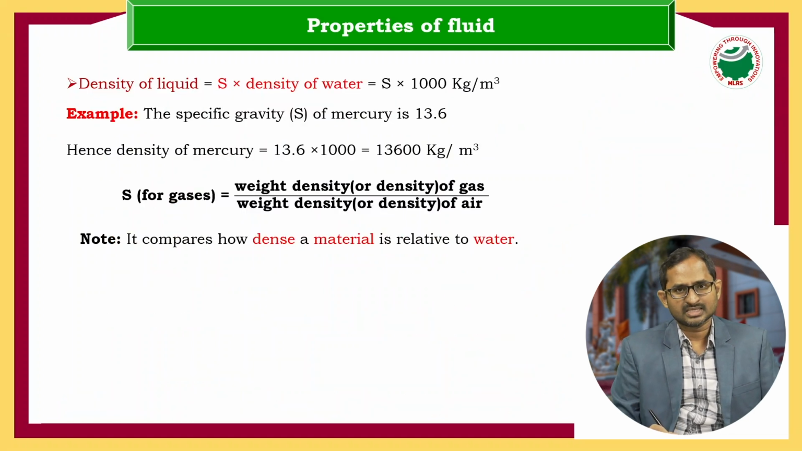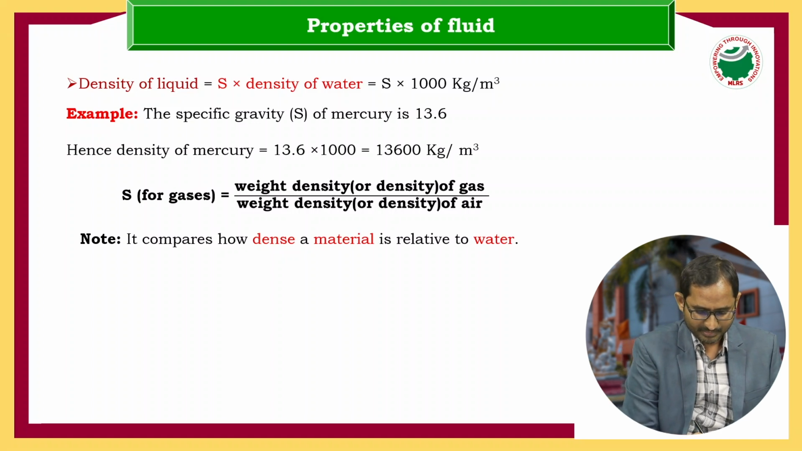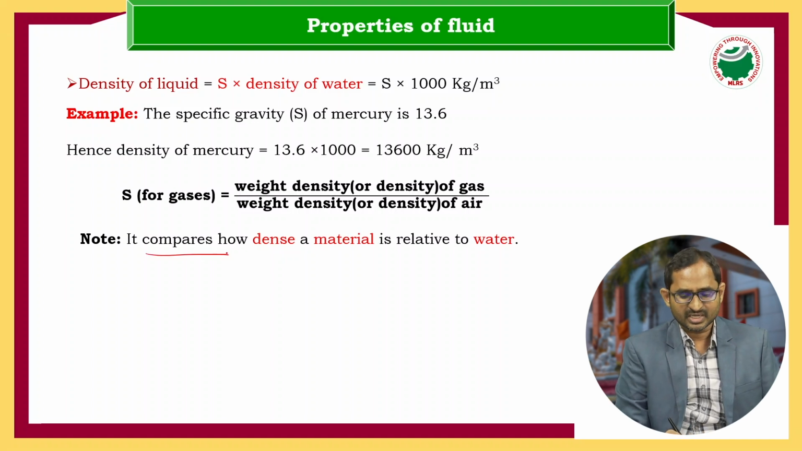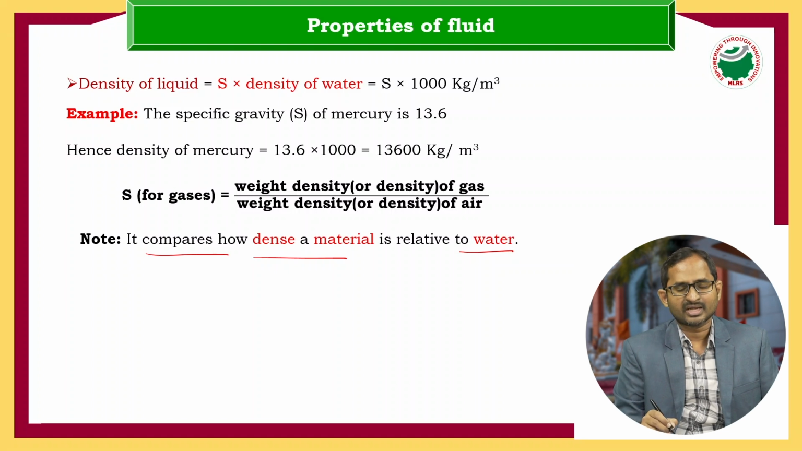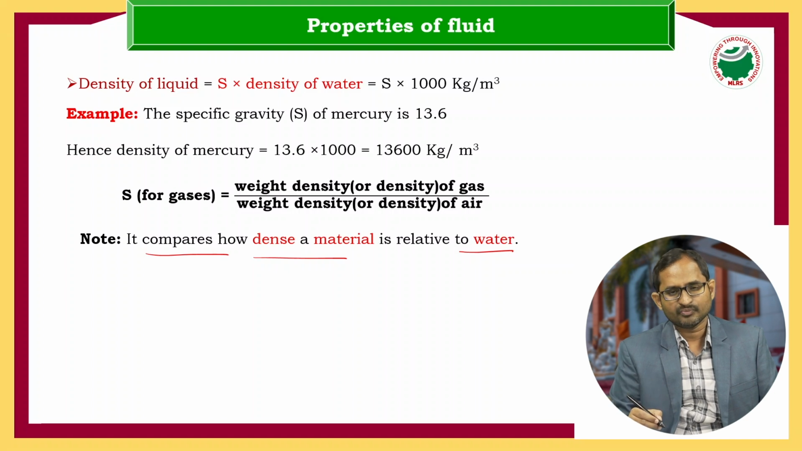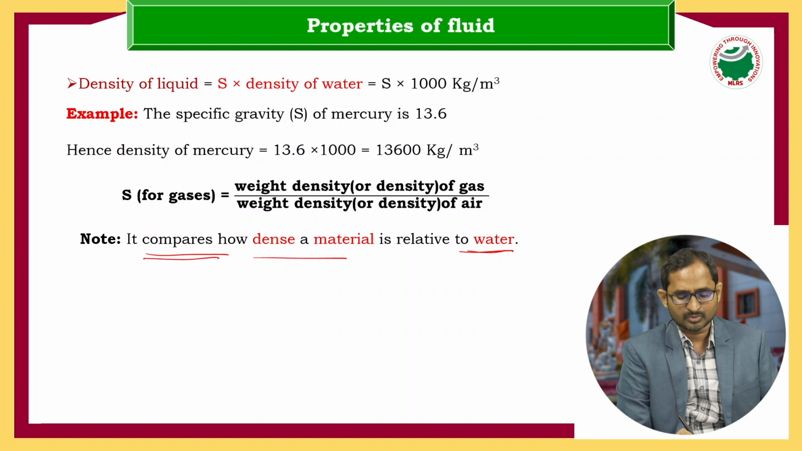So what is the importance of this specific gravity? By using specific gravity, we can compare how dense a material is relative to water. In the numerator we are writing the density of a liquid, and how dense that liquid is compared with water will be possible. That comparison will be done with specific gravity.